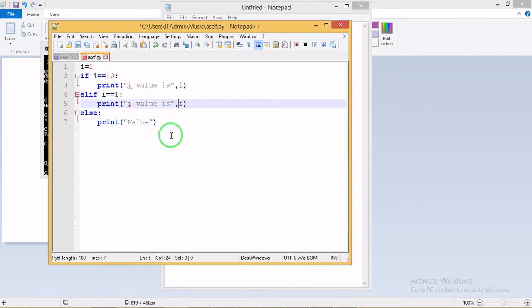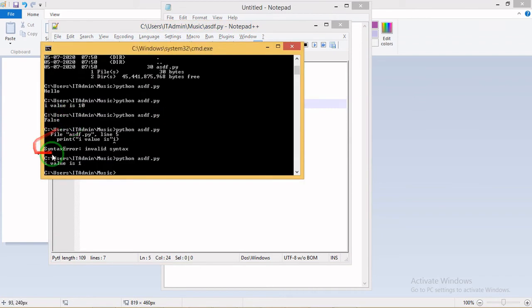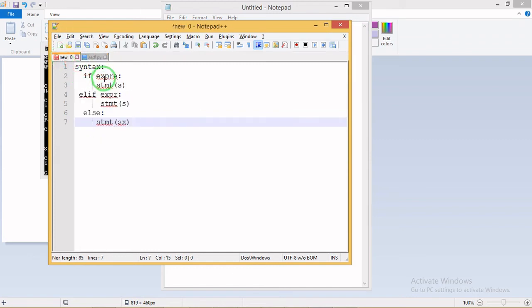Okay, I'm moving to the console, compiling and running it. Sorry, I have not given a colon here. Just give a colon and save the program, move to the console, and now run the program. It gives i value is 1. So the condition passes here and it gives us a result. This is the else if part, the elif part.